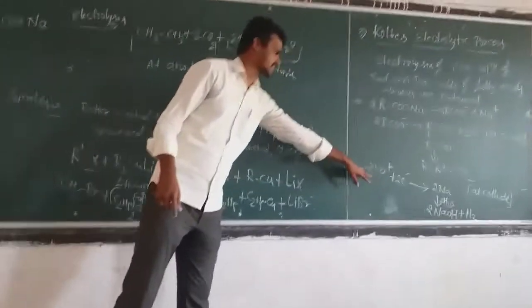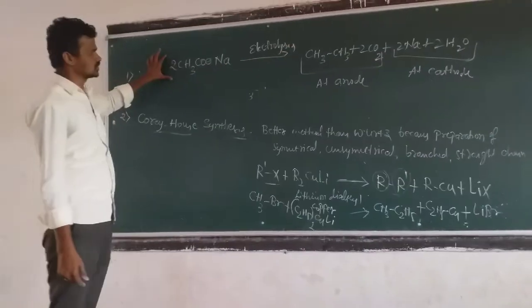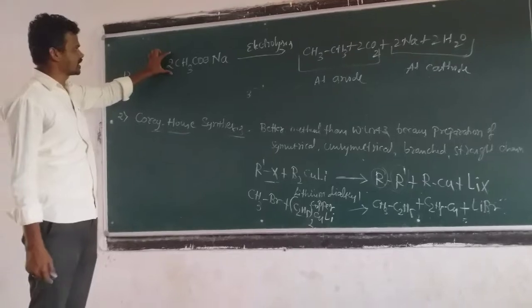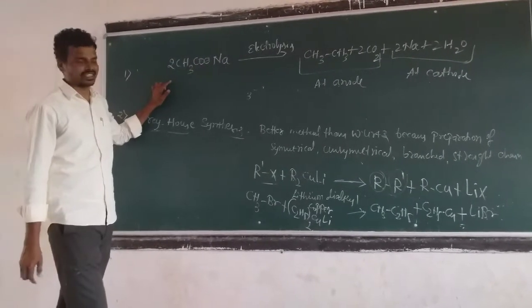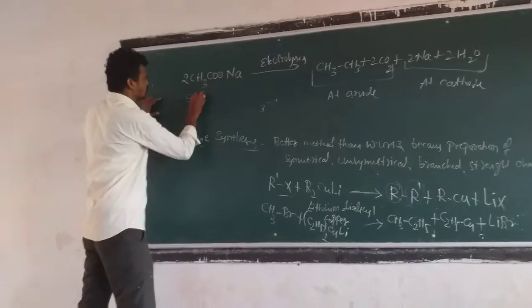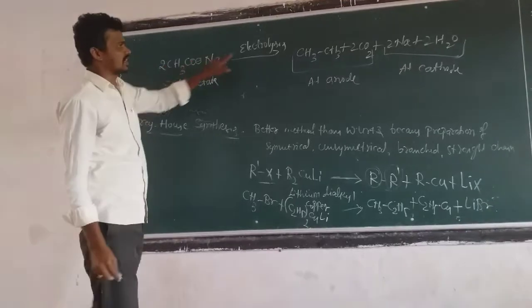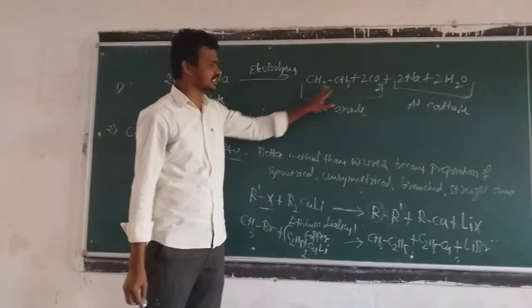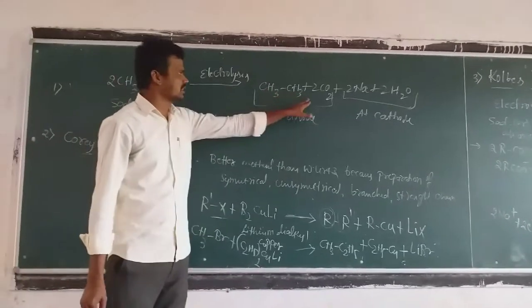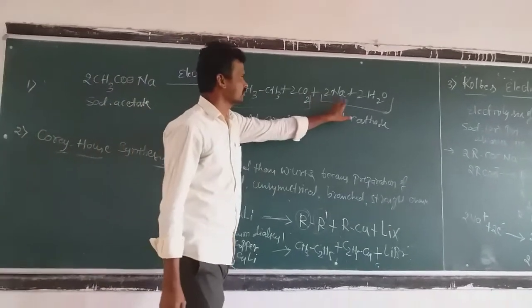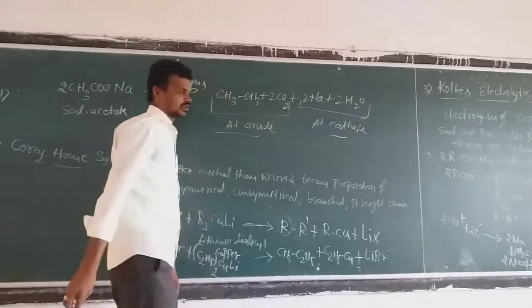There is an anode reaction and there is a cathode reaction. These two are combined. I will take one example: 2CH3COONa, sodium acetate. This sodium acetate on electrolysis gives the alkane CH3CH3, C2H6, ethane, with the elimination of carbon dioxide, sodium metal and H2. This is the anode reaction and this is the cathode reaction.